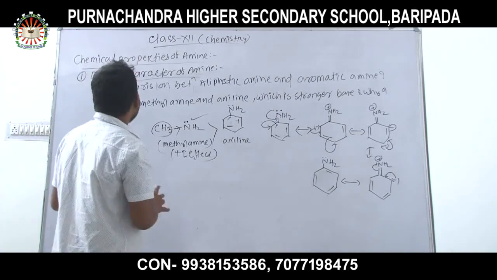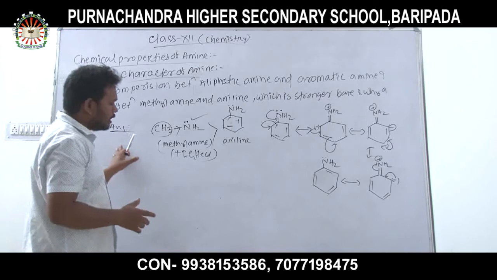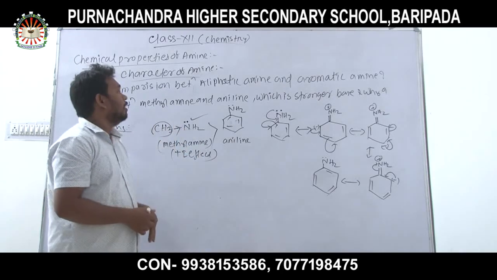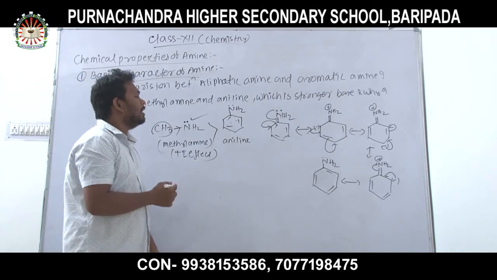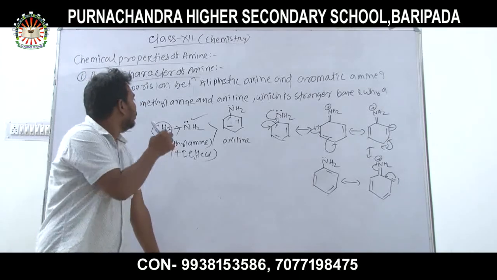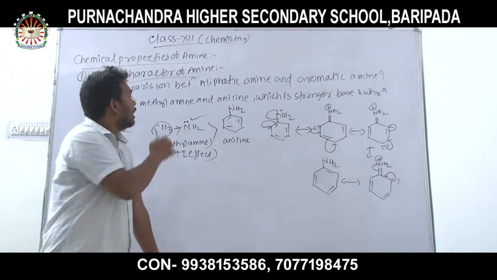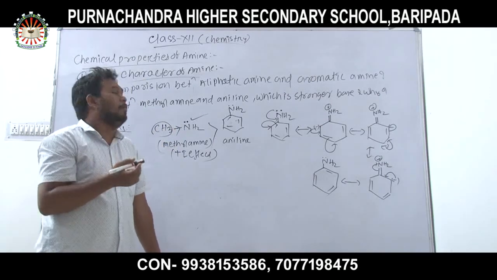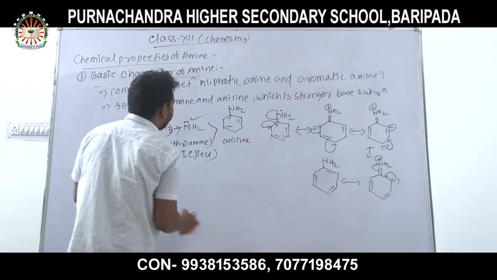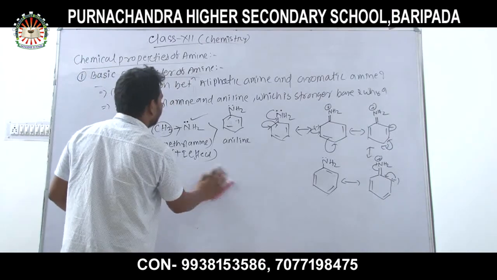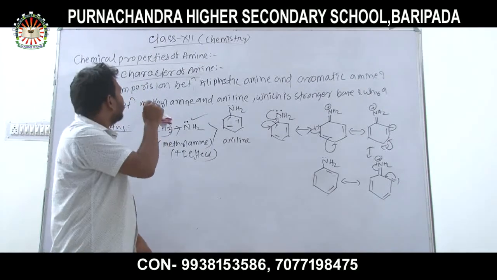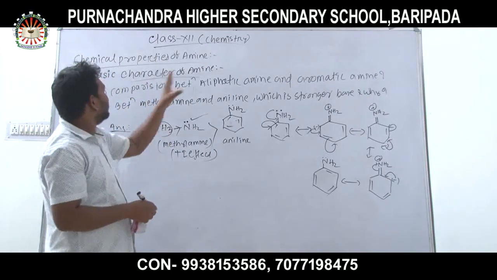So today we discussed the basic properties of amine. I hope you understand the basic character involved with the different types of amine.